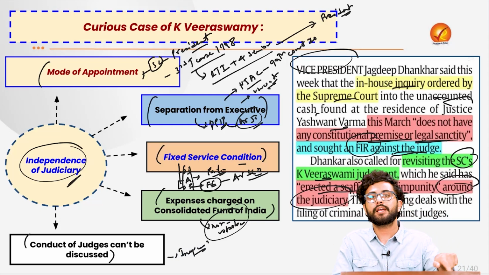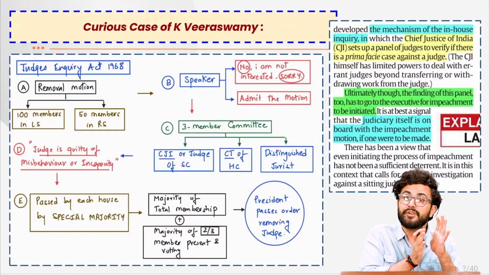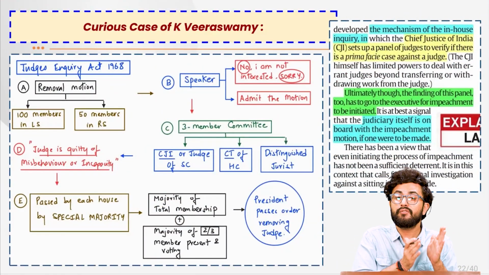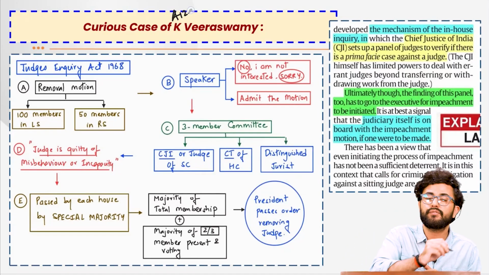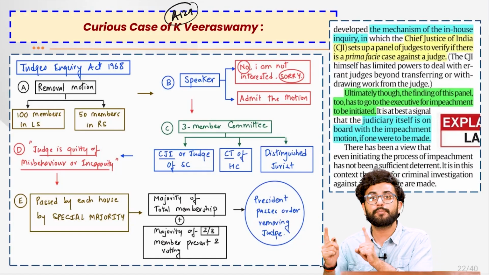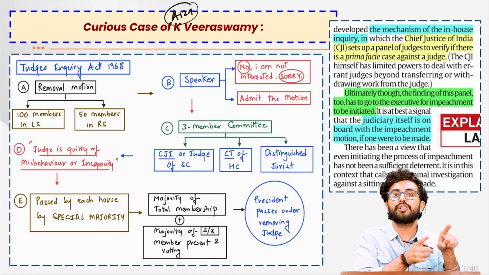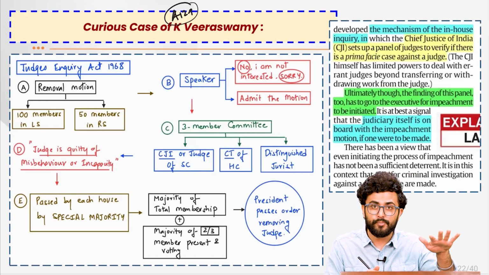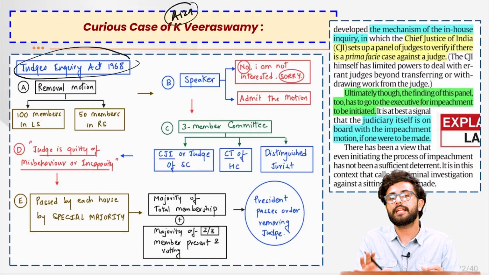Now the question which shall arise in your mind is, what is an impeachment motion? So remember that for the removal of a judge, there is also a procedure which has been established by the Constitution itself under Article 124, which basically says that a judge can be removed by the President only if such an order has been passed by the Parliament to the President. And this whole procedure is basically regulated by the Judges Inquiry Act of 1968.